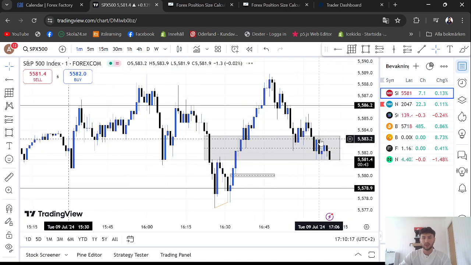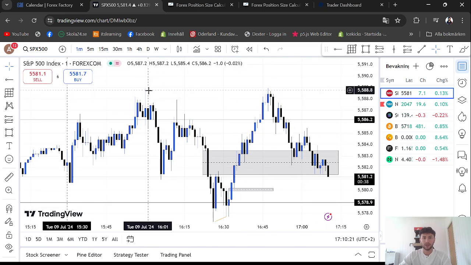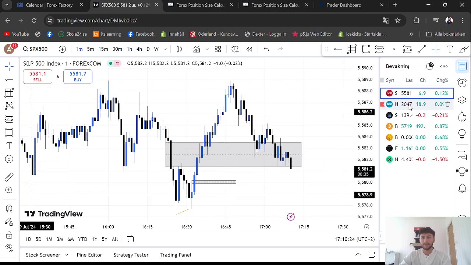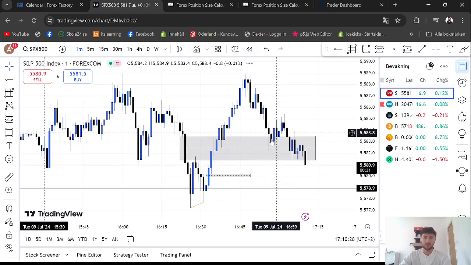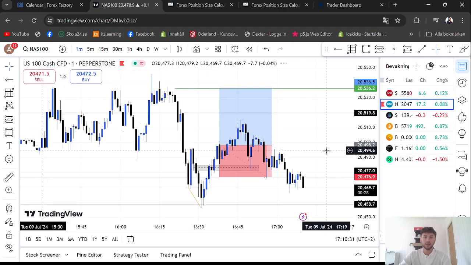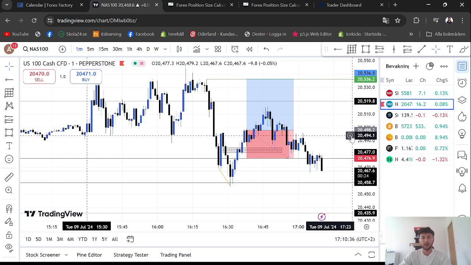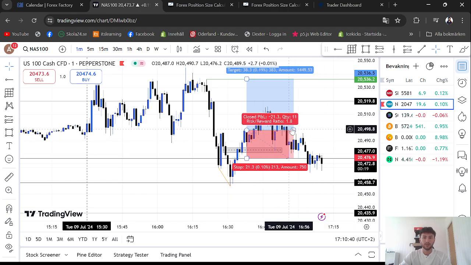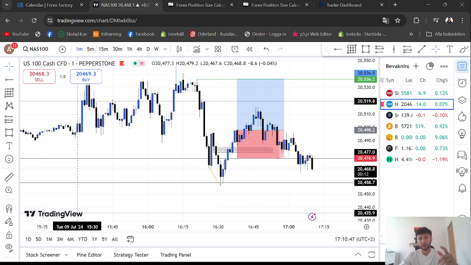As you guys can see, the S&P really moved, the price went higher, it even took out this high and almost took out this high. That's why I thought this was gonna push higher, because S&P 500 was the leading index. But I got stopped out, and I'm not that mad because I took the trade based on my strategy, and I risked less because I knew that we had a high impact news today. And that was for today. So we're currently down only 1% on the account, and I will keep you guys updated on this challenge of me turning $50 into $25,000.